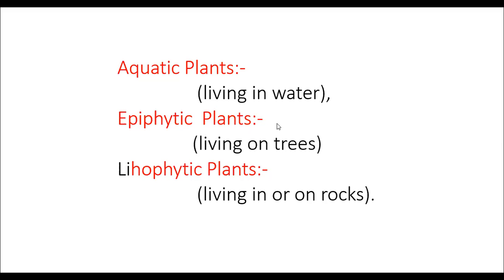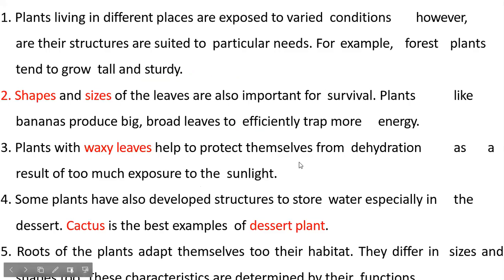Aquatic means water, epiphytic means tree, lithophytic means rocks. By the word, you remember the types of plants. Look here. So, characteristics: why plants grow in different places and what may be their adaptation and modification.